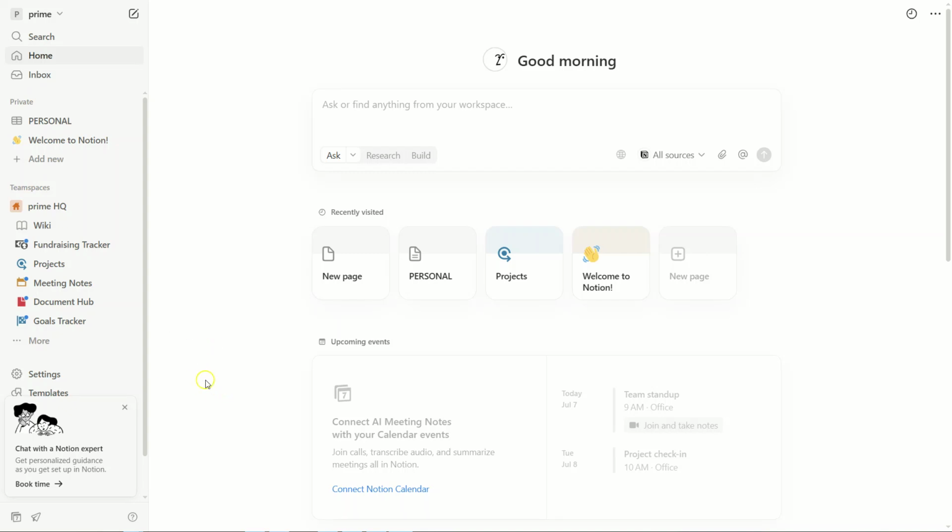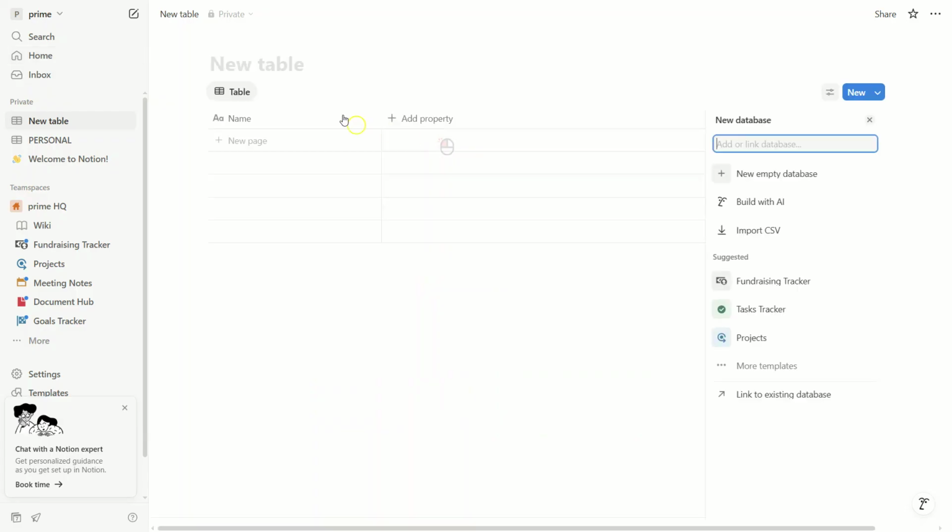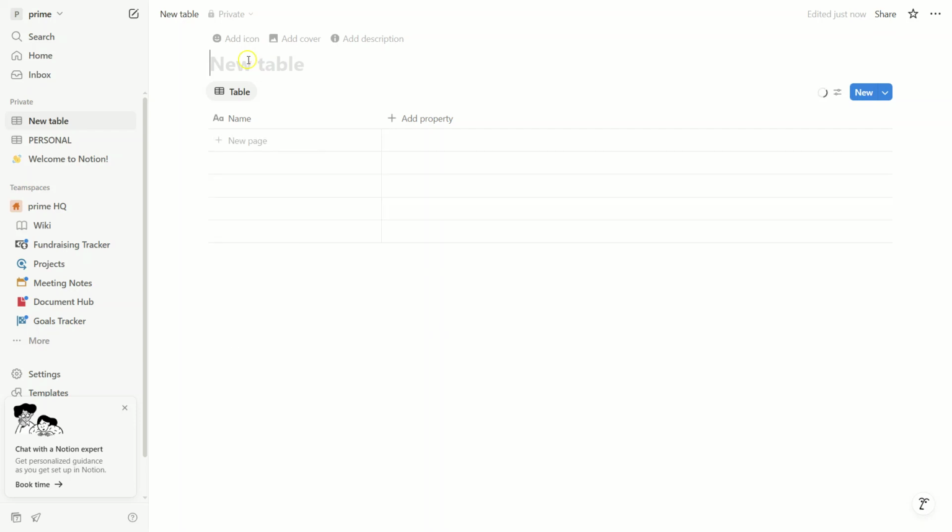Today we're going to dive straight into how to create a personal development plan using Notion, the all-in-one productivity tool. This is your full guide for 2025, so let's get started. Our first step is to open up Notion and create a new page titled Personal Development Plan 2025. This dedicated space is where you'll map out your growth over the next year.